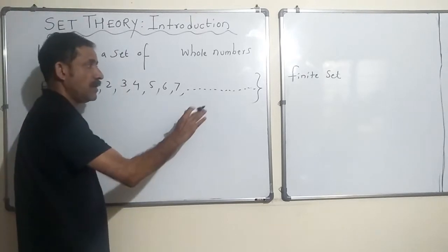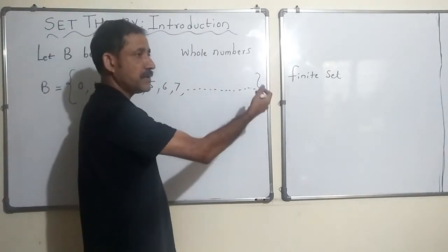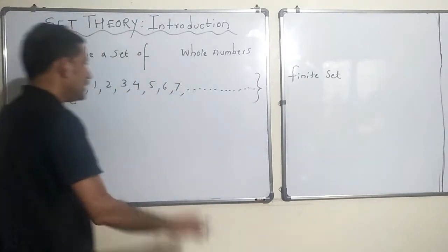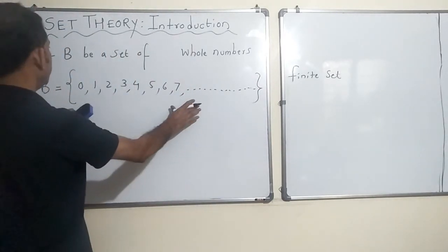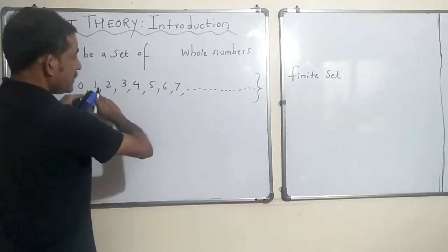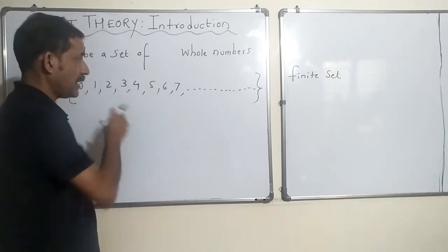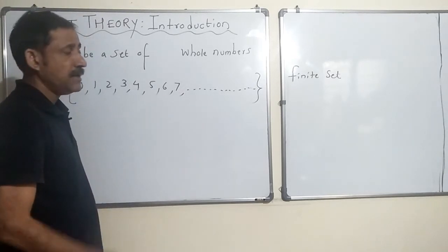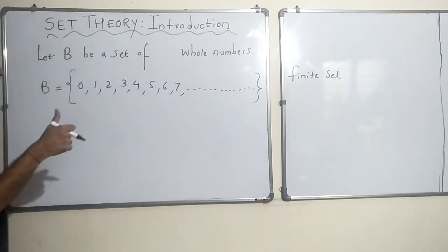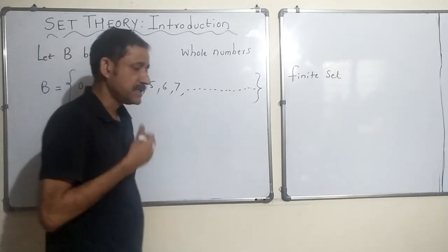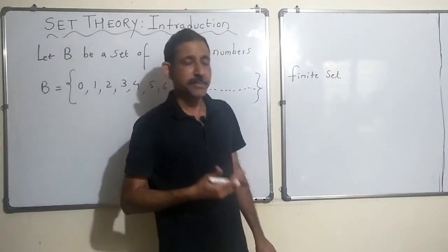It goes on. 100, 101, 102, 103, 1000, 1001, 1 lakh, 10 lakh, 1 crore, 10 crore, right? So this is never ending. The elements in this just keep on increasing, they never end. So this is not a finite set. You cannot count the number of elements in this set. So it is an infinite set. Similarly, the set of natural numbers or the set of integers is never ending.